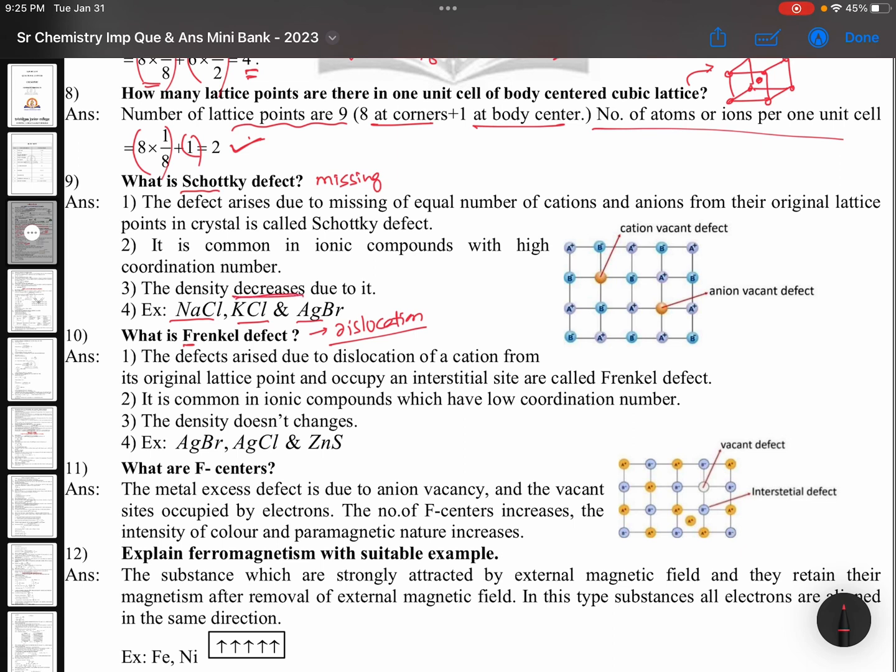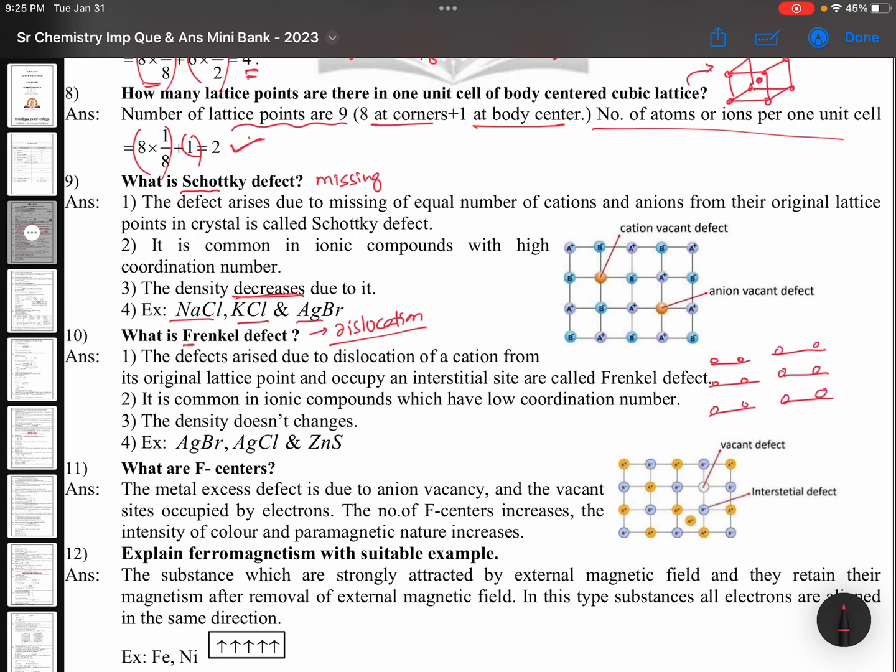Frenkel defect. This defect arises due to dislocation of cation from its original lattice point and occupying an interstitial site is called Frenkel defect. It will not be where it should be. For example, you are in your classroom. These are the benches. Each bench 2 students are expected to sit.